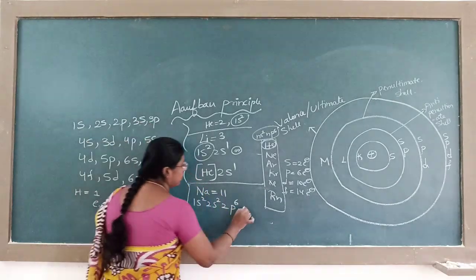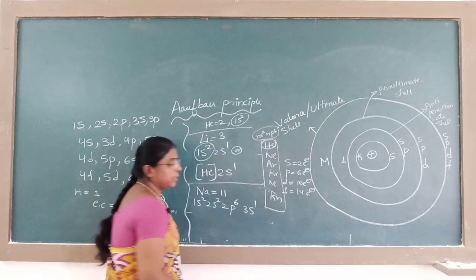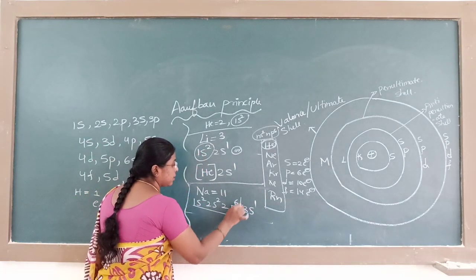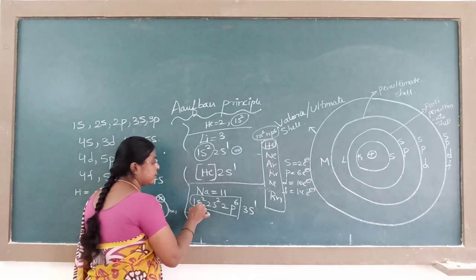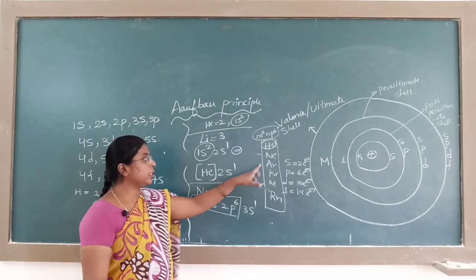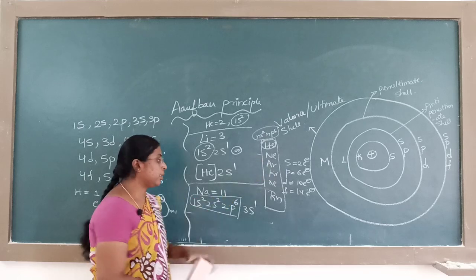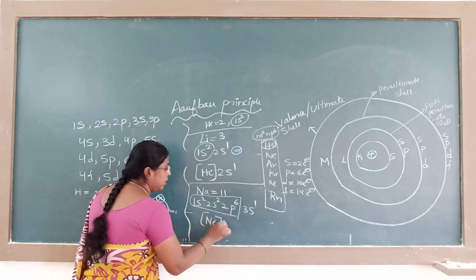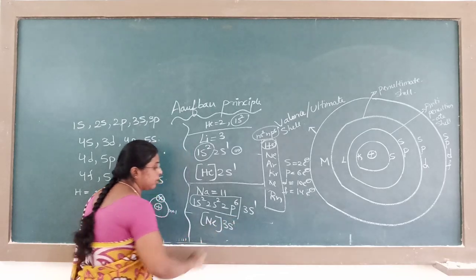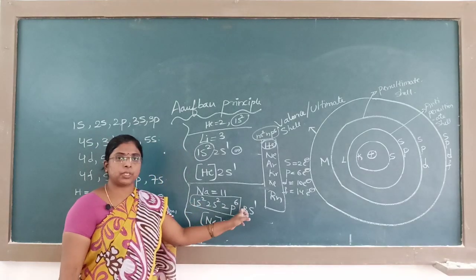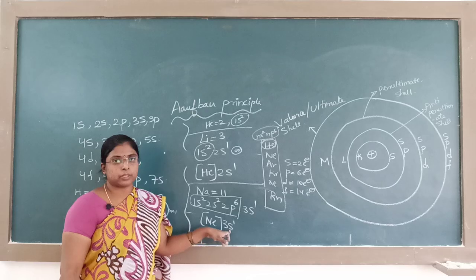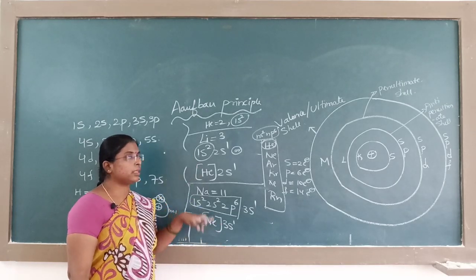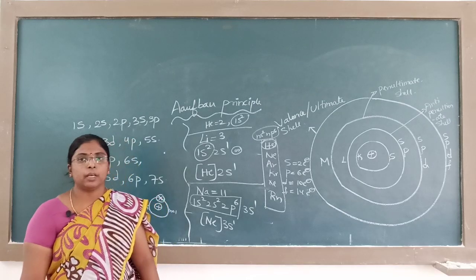It enters into 3s, so 3s1. 1s2, 2s2, 2p6, total 10, is the electronic configuration of neon. I can replace this by neon and write neon 3s1. Instead of writing all this, we can write neon 3s1 for sodium. In this way we can write the electronic configuration of the elements.